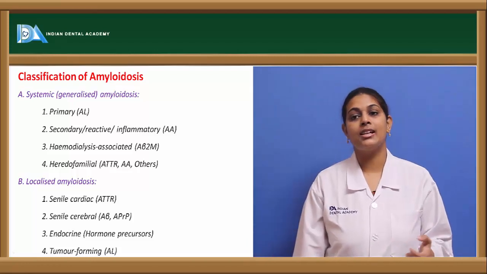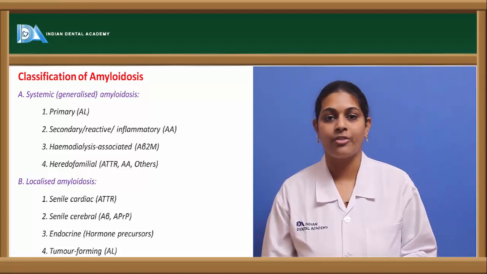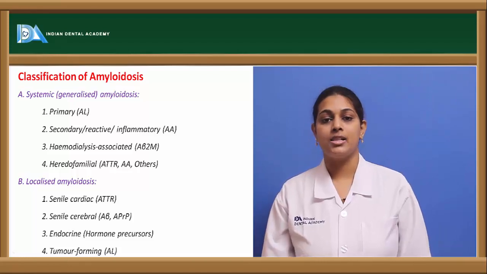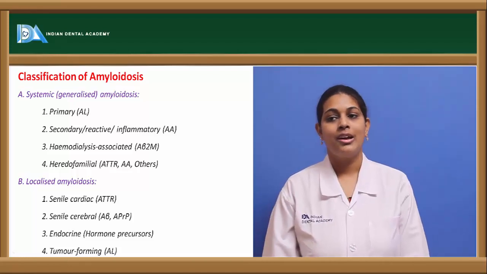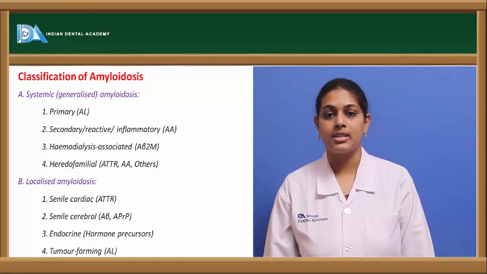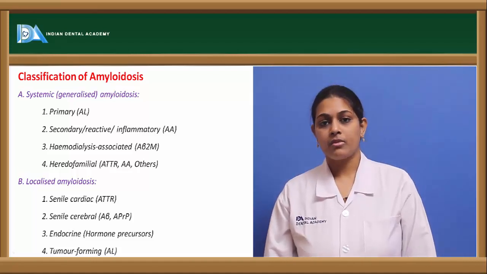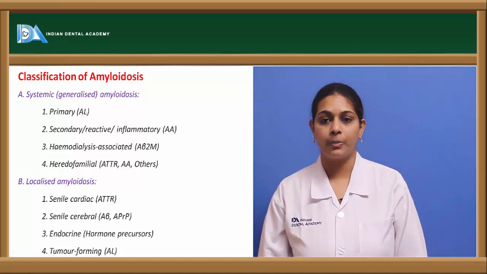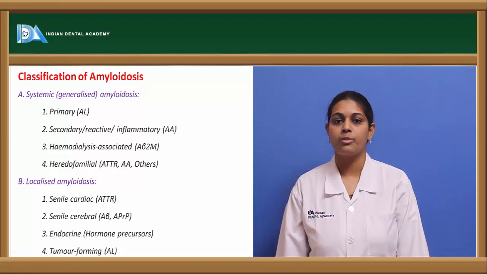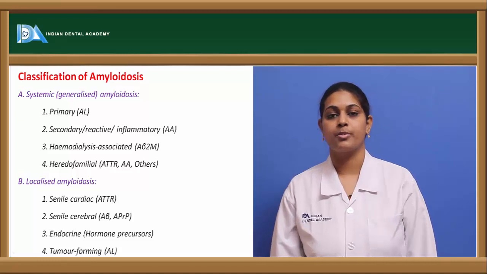The next is the senile cerebral system. It is most commonly seen associated with disorders affecting the brain. Among them it could be any kind of encephalopathy, or Alzheimer's could also be one illustration. The proteins affected are the amyloid beta protein, as well as the prion proteins. They can also be associated with this. The most commonly involved areas within the brain could be the cerebral vessels, or neurofibrillar tangles can also be associated with this kind of localized amyloidosis in the senile cerebral part.